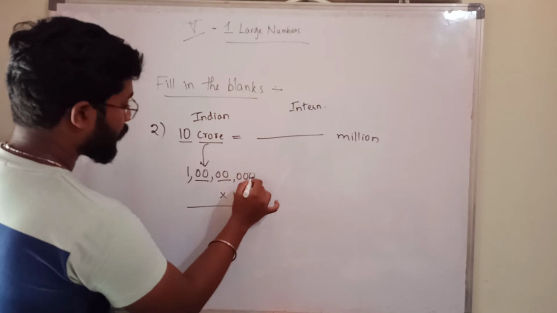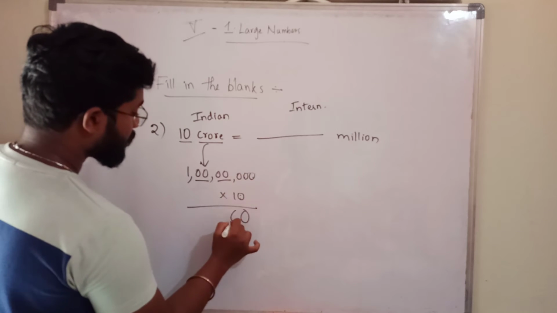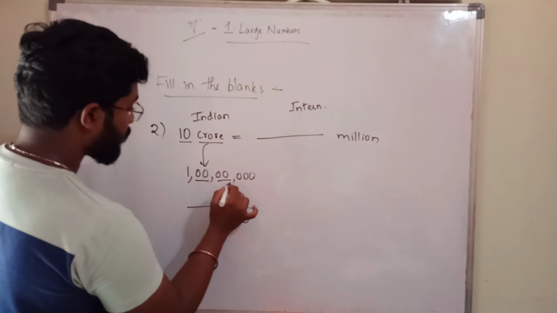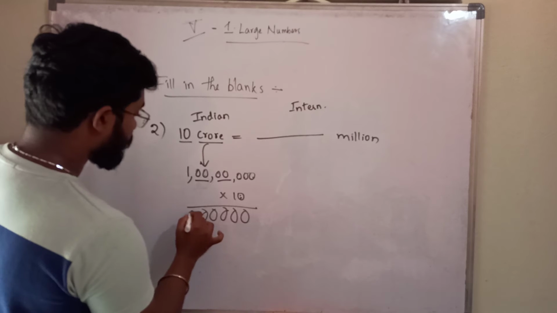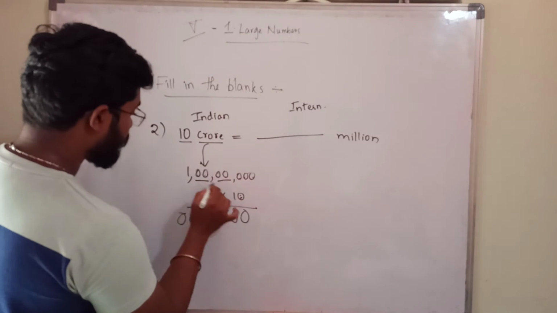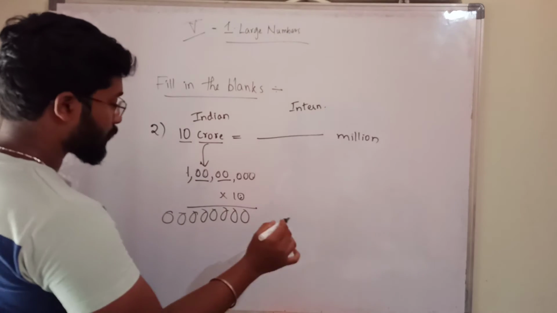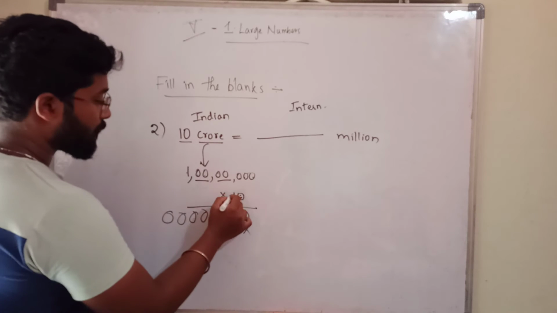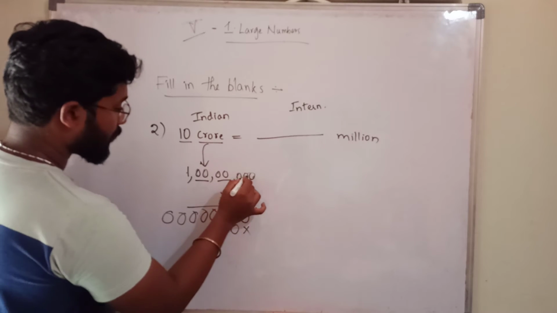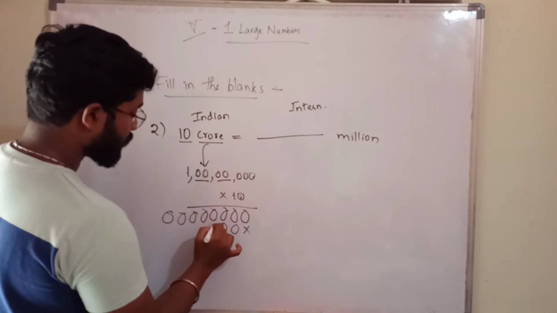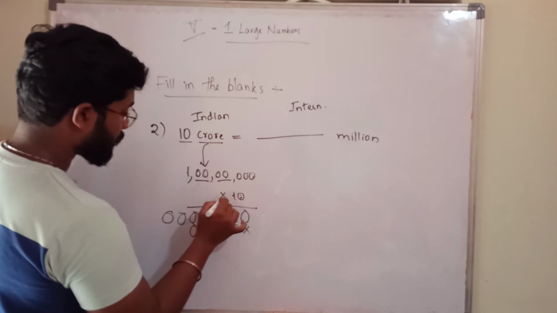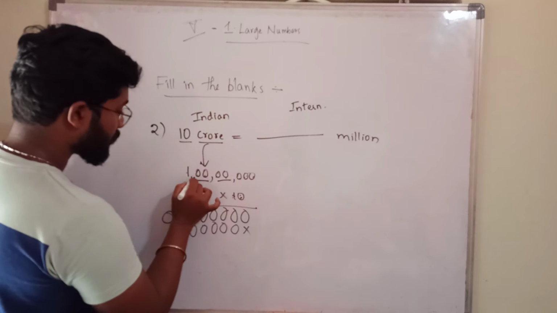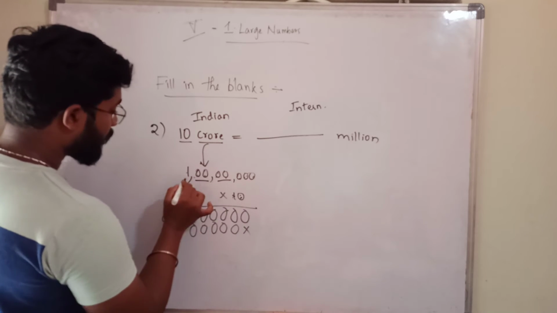Multiplying digit by digit, all zeros, leaving one place, and 1 into 1 gives 1.